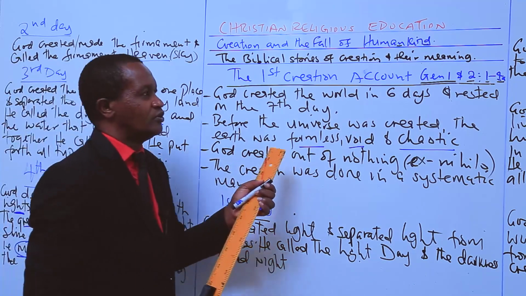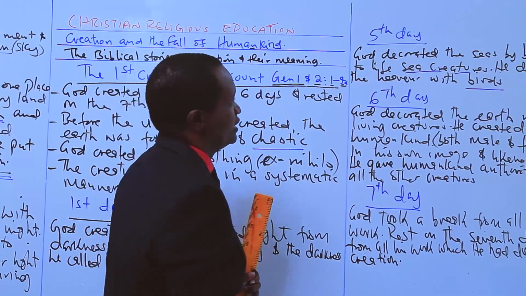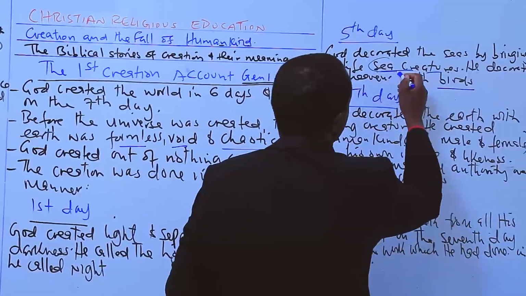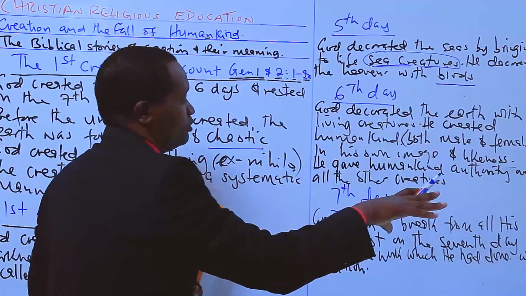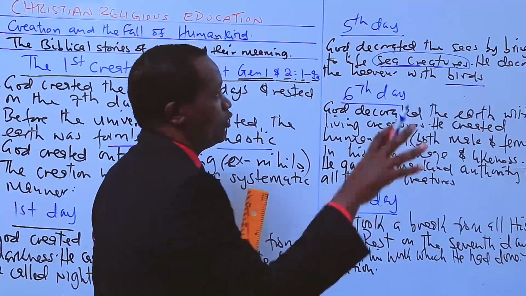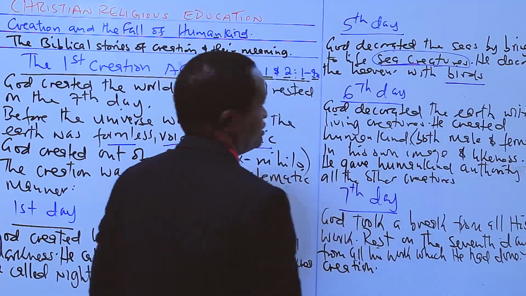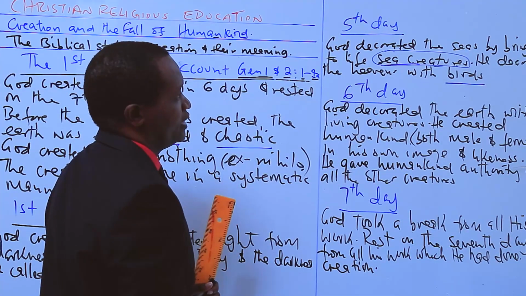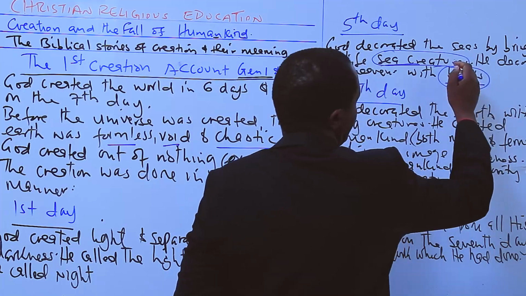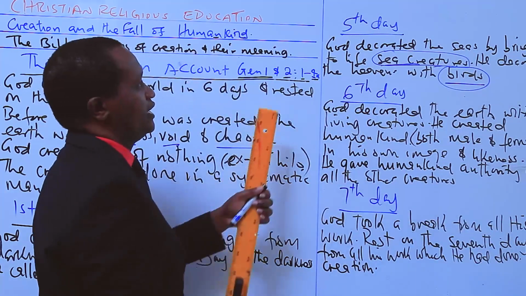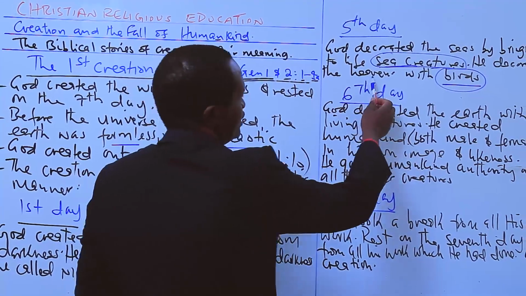Day 5, candidates, we've read that God decorated the seas by bringing forth to life sea creatures. So the seas, the lakes, the waters, the oceans, they were decorated with all manner of sea creatures in their thousands. Then he also decorated the skies. He created birds in the skies, all manner of birds on day 5. The seas were decorated, the heavens were decorated.